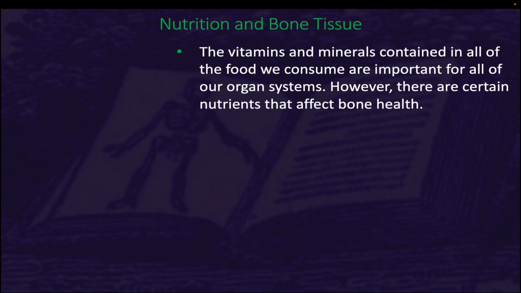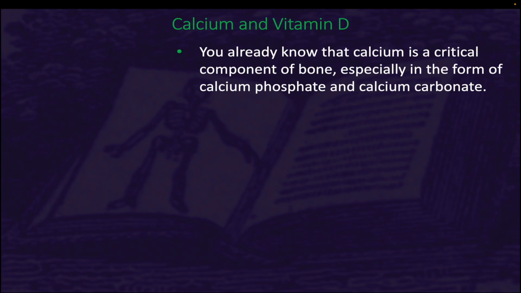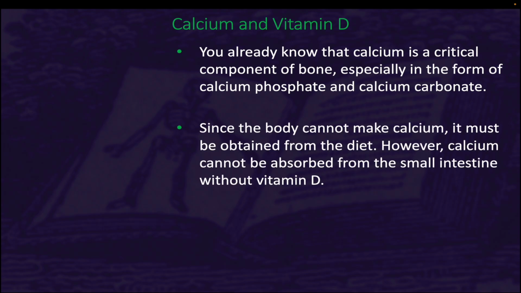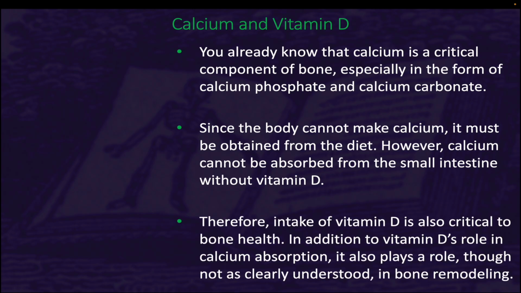The vitamins and minerals contained in all the food we consume are important for all of our organ systems. However, there are certain nutrients that affect bone health. You already know that calcium is a critical component of bone, especially in the form of calcium phosphate and calcium carbonate. Since the body cannot make calcium, it must be obtained from the diet. However, calcium cannot be absorbed from the small intestine without vitamin D. Therefore, intake of vitamin D is also critical to bone health.